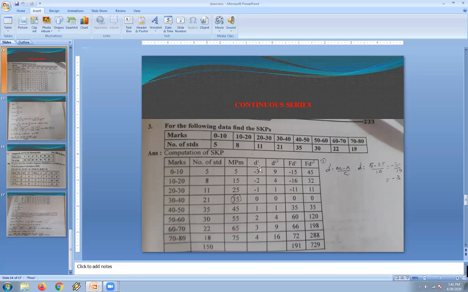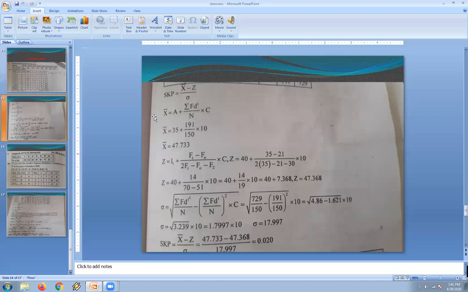Then we have done here, according to the step deviation method, the d dash value, that is nothing but m minus a divided by c. So d dash value also. Then we have calculated d dash square. Then multiply with f d dash and f d dash square for substituting both in the mean and standard deviation value. Now, we can use a well-defined formula: mean minus mode divided by standard deviation.